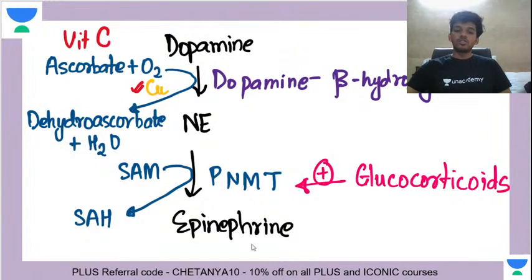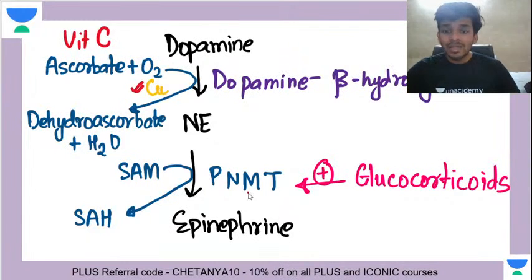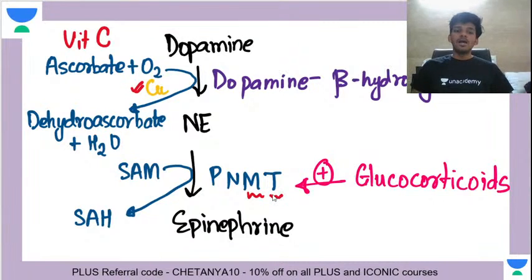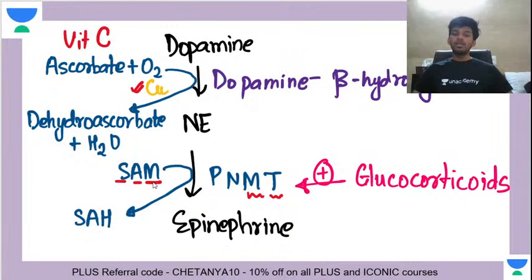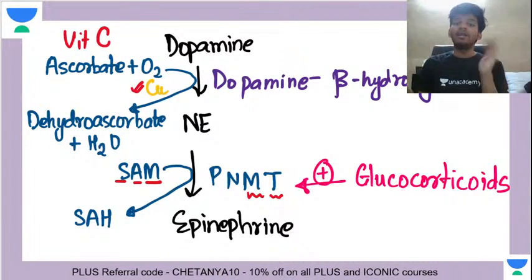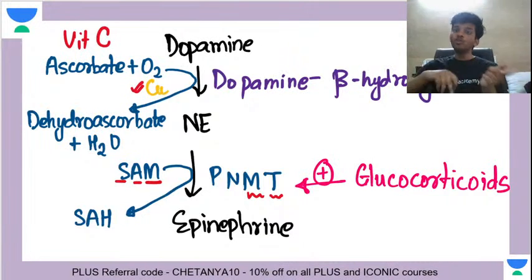Now, under conditions of stress in your body, there is a response with the help of glucocorticoids, right? So, what do glucocorticoids do? They activate an enzyme called PNMT, that is phenylethanolamine methyl transferase. Just think that it is a methyl transferase. There is a compound called S-adenosyl methionine, and it transfers the methyl group from SAM to norepinephrine.